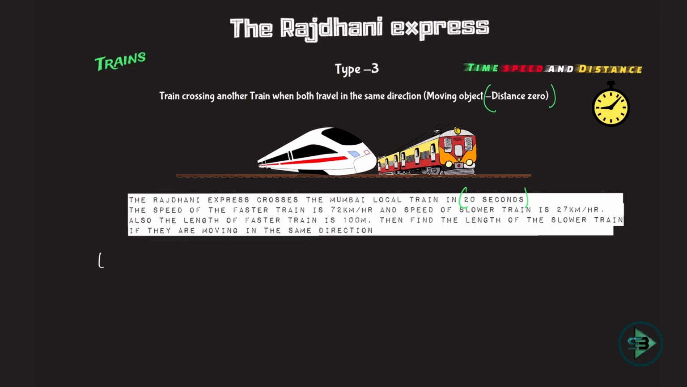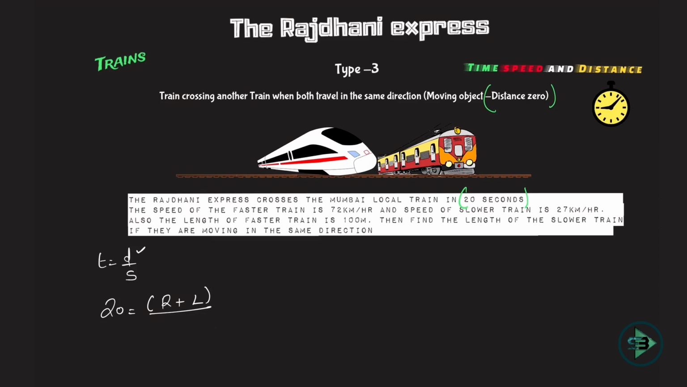So I'll write it here. Time is equal to what? Distance upon speed. Time is given to me as 20 seconds. In this 20 seconds, distance traveled, as I just rightly pointed out, is the length of Rajdhani plus length of the local train divided by the speed. But both of them are moving right now, and that is where relative speed comes into the picture.